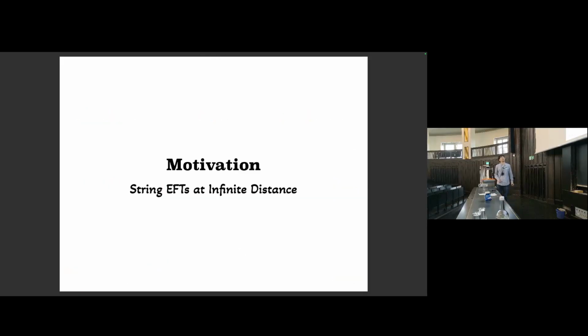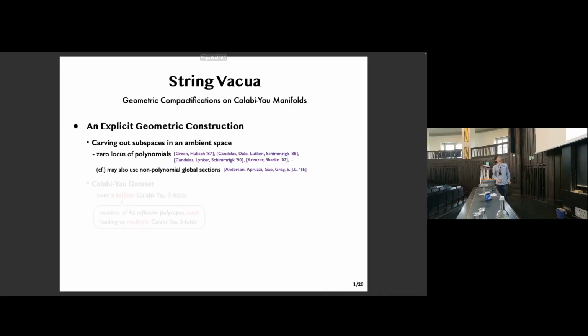So let me start with some motivation. In this talk, we will analyze the string vacua obtained via geometric compactifications on Calabi-Yau manifolds. So what we know about their explicit geometric construction, a particularly useful way to construct them is to carve them out in a simple ambient space as the zero locus of polynomials, or more generally of the global holomorphic sections.